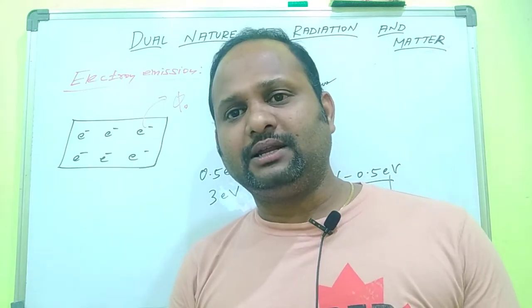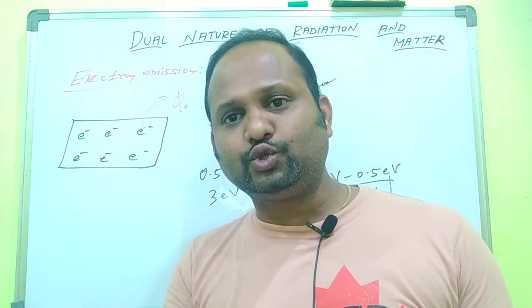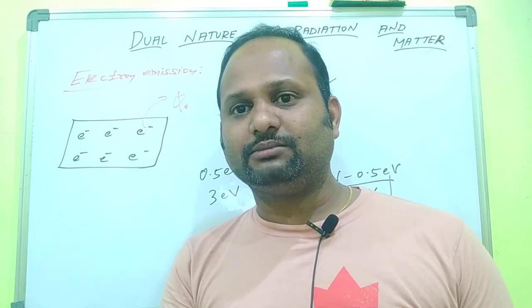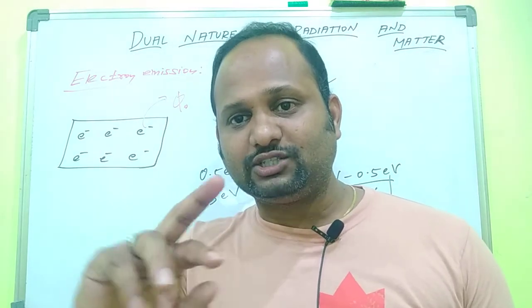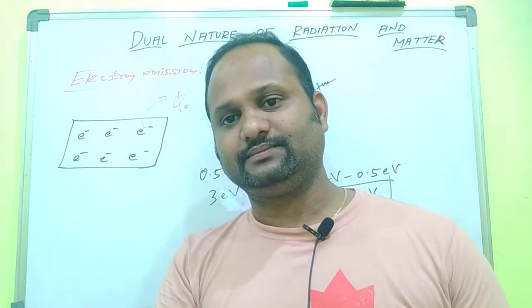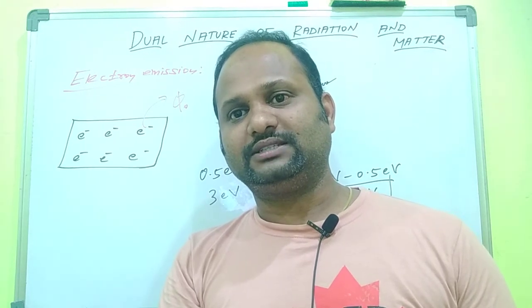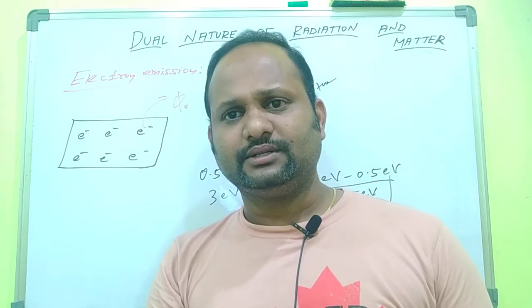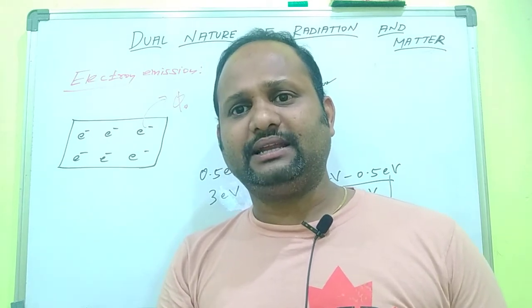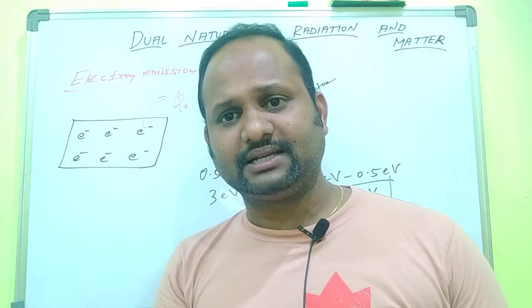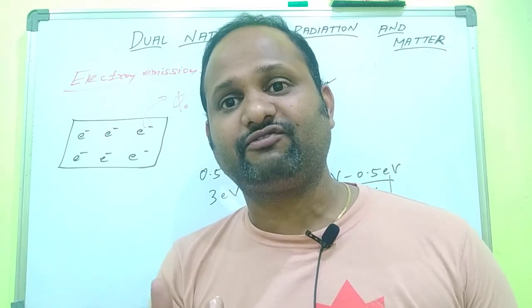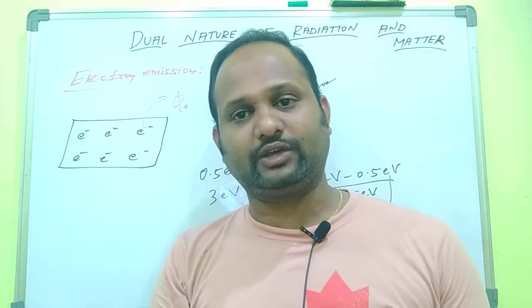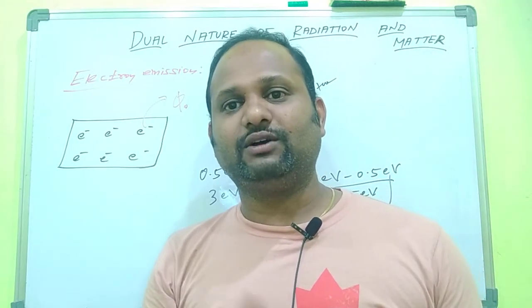For the phenomenon of photoelectric effect, we have to choose a low work function metal, because a low work function metal needs very little energy to remove the electron from the metal surface. For example, cesium has a low work function. It can liberate an electron from the metal surface very easily, because it requires very little energy, since its work function is very low. Okay, that is about work function.